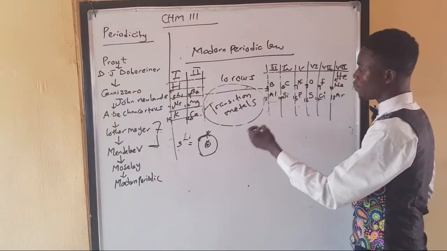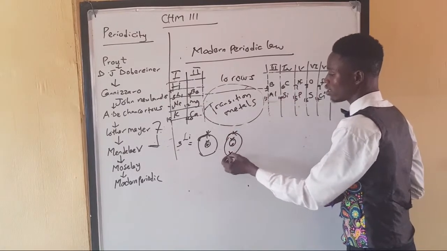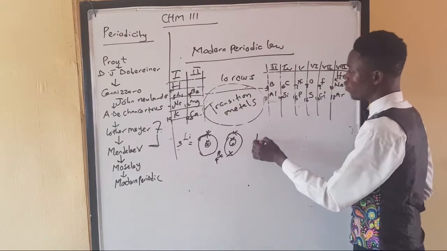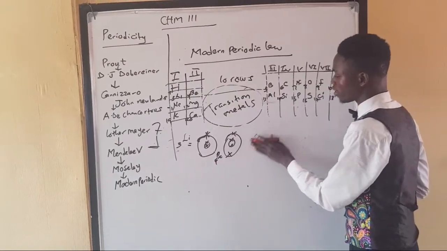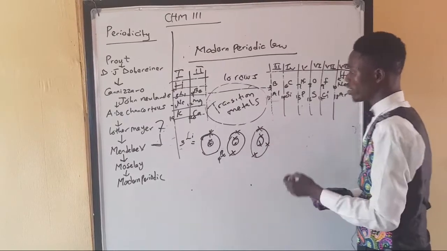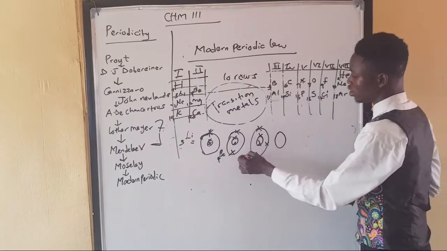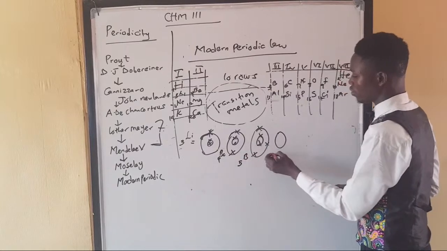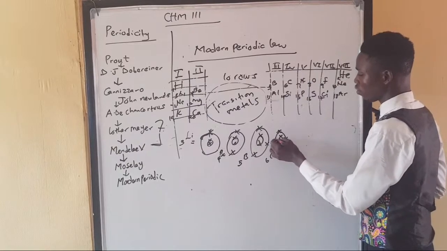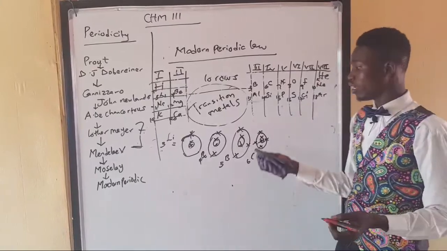Then let me be fast about this. If I'm doing beryllium, of course, you know that beryllium will be like this, because beryllium is number 4. Then if I'm configuring for boron, boron will look like this: 2 inside, then 3 outside. And you can see the reason why boron is in group 3. Then carbon is 6. So carbon will look like this: 2, 3, 4. You will see that there are 4 unpaired electrons in the outer shell of carbon. That's why it's in group 4.